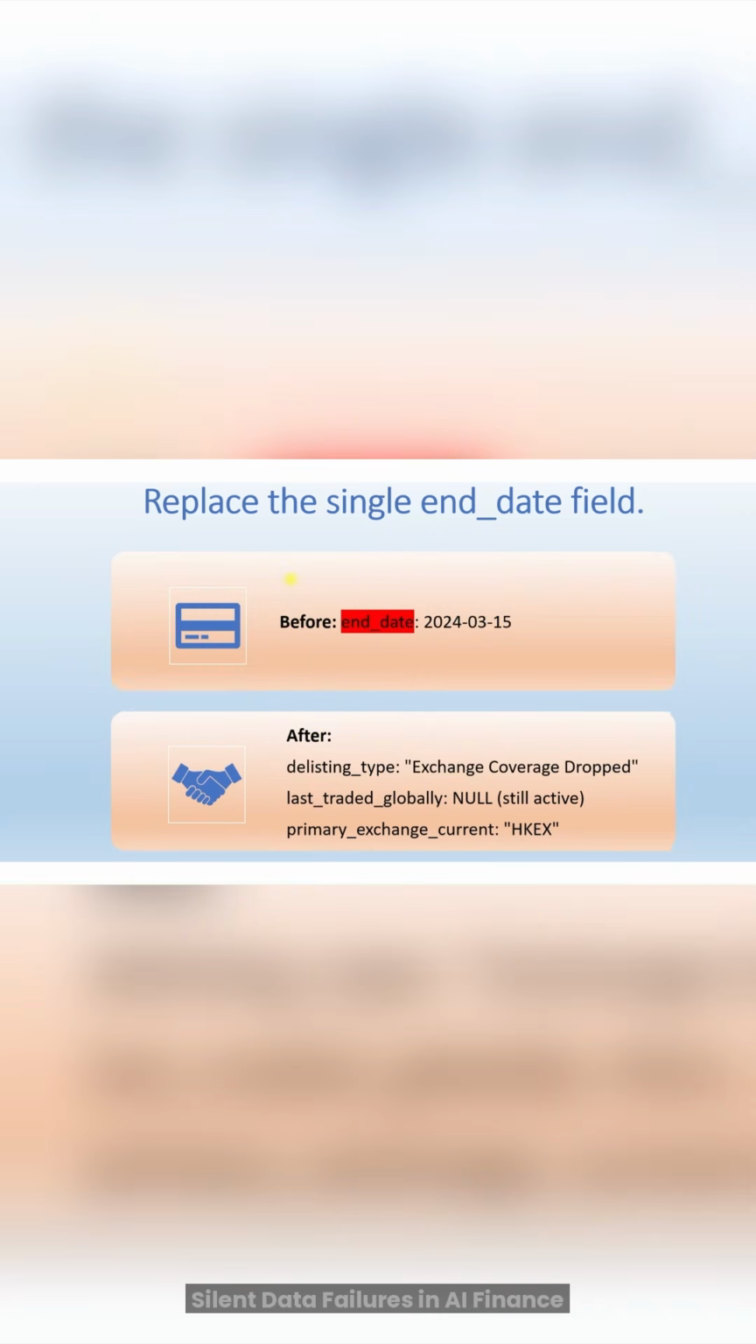We can introduce additional fields like delisting type, which could be exchange coverage drop, and last traded globally. If this field is null, it means that the stock is still active. Additionally, we can use the field of primary exchange also.